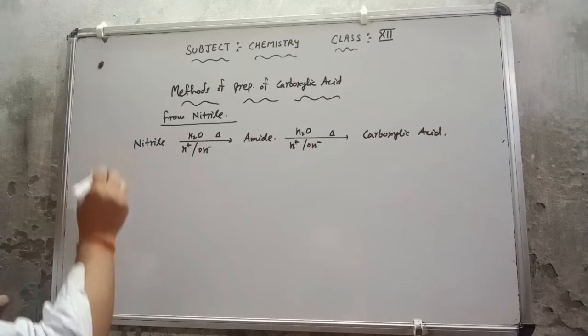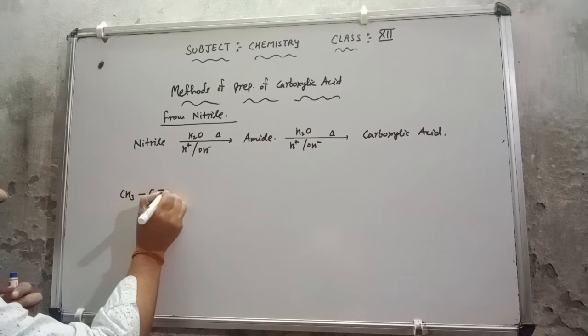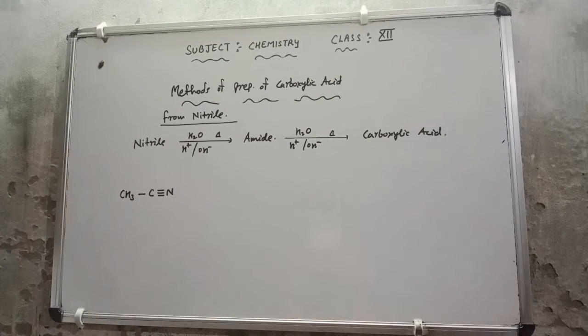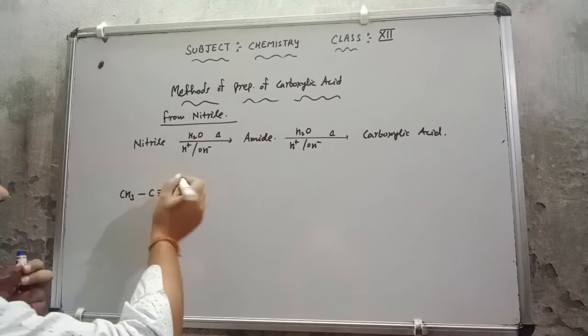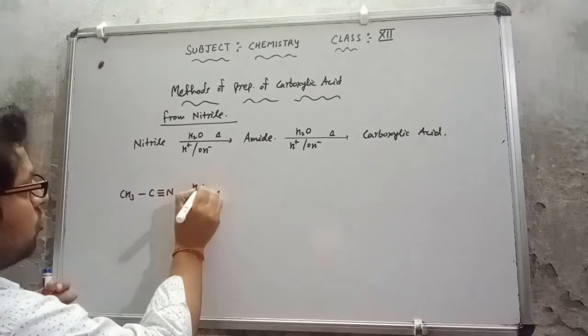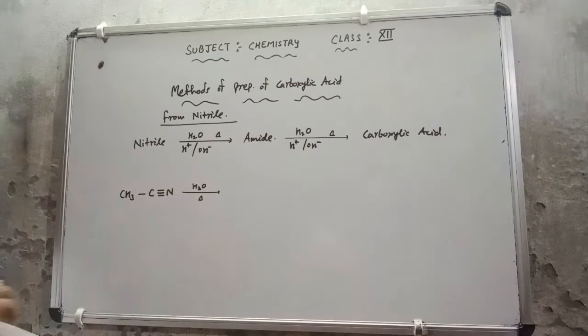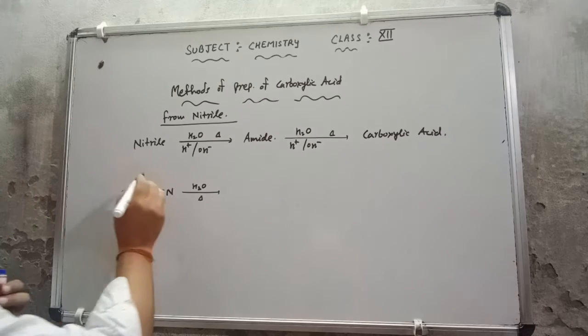Suppose I am having CH3 single bond C triple bond N. This is methyl nitrile, methyl cyanide. Now it is going to hydrolyze. So if I go to hydrolyze, that means water is going to add there. So this is H2O, this is acidic or basic medium, and we are going to heat it. The way I'm telling you, keep it in your mind in a very simple way. H2O, how will it be?